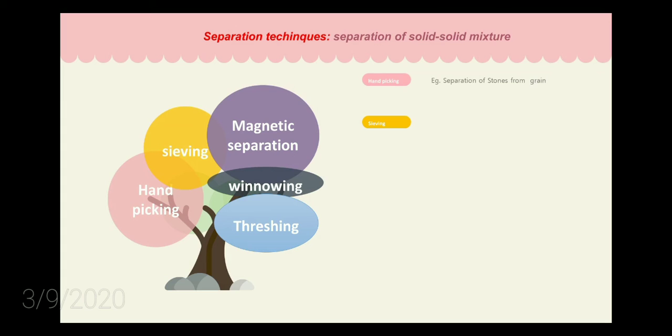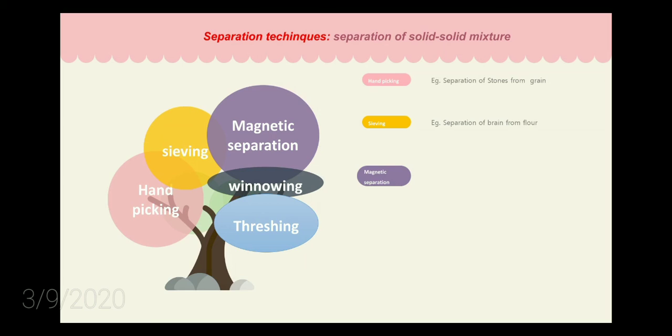Next one, sieving. When your mother is making chapati or puri, you might have seen your mother doing this sieving. She takes the flour and separates the solids, the impurities, from the flour by doing this. We can do this for finely powdered solids. Example, separation of bran from flour.